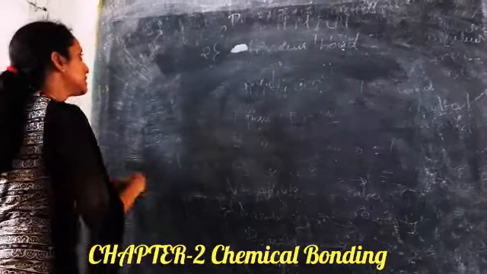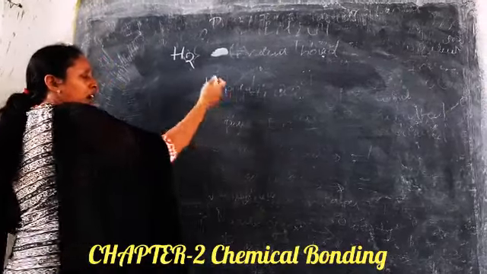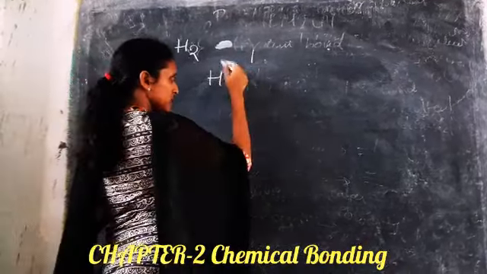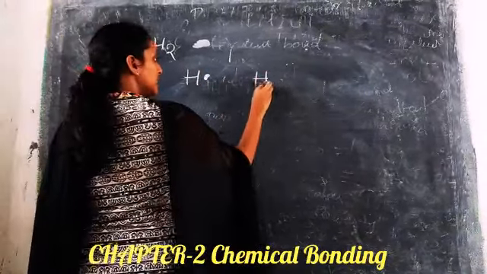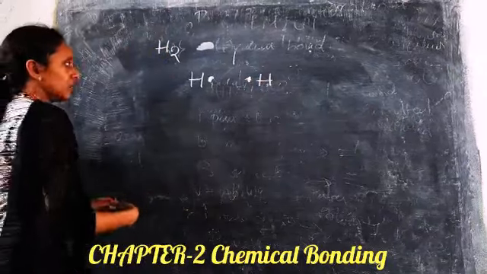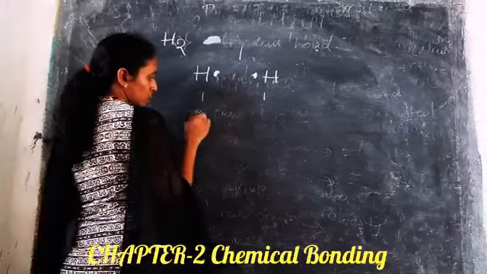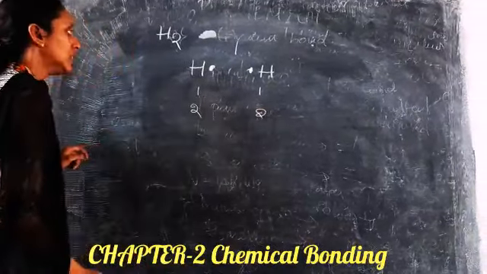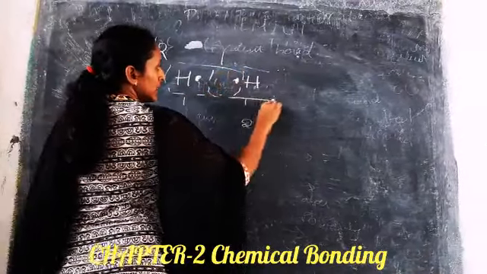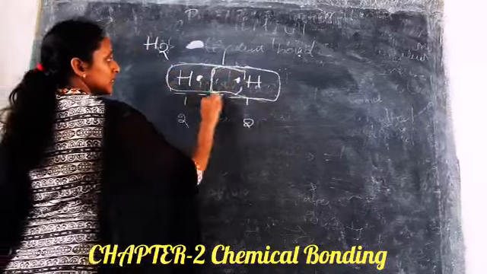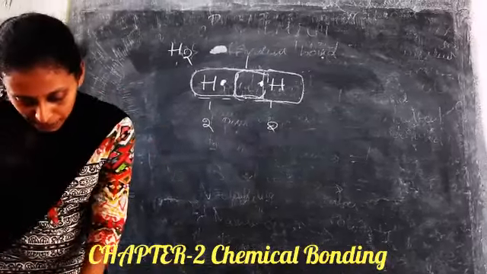So first example is hydrogen. We know hydrogen atomic number is 1 and it has mass 1. So the Lewis structure is H with 1 electron. There is another H, again 1 electron. So this is having 1, this is also having 1, but we need 2 to become highly stable. So this will combine. There is a sharing of electrons. So this gives rise to H2. This is one of the examples.